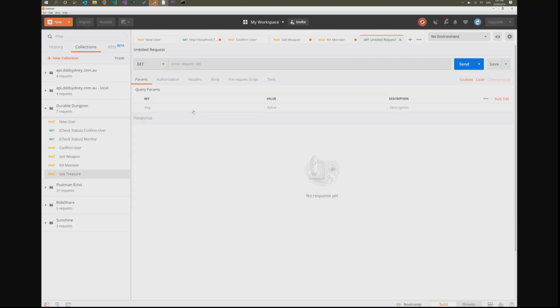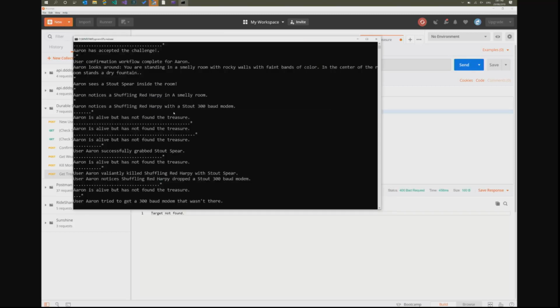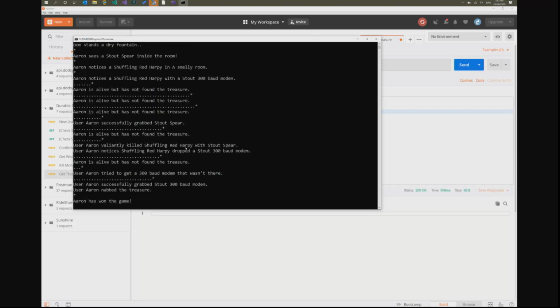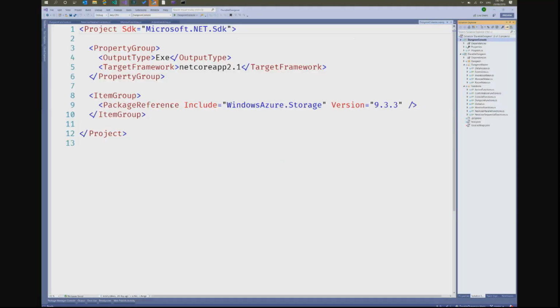So let's grab our treasure. Go to the right tab in Postman, bang, and execute. It's not there. Oh, sorry, I copied the wrong thing, didn't I? No? Ah, stout. A stout 300 baud modem. Okay, there we go. I've collected my treasure and I've won the game. So that's a kind of a simple example, but it's got a bunch of complex things that are happening behind the scenes. So how does that all work?